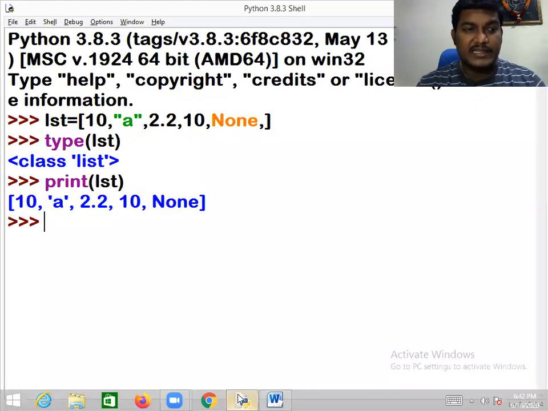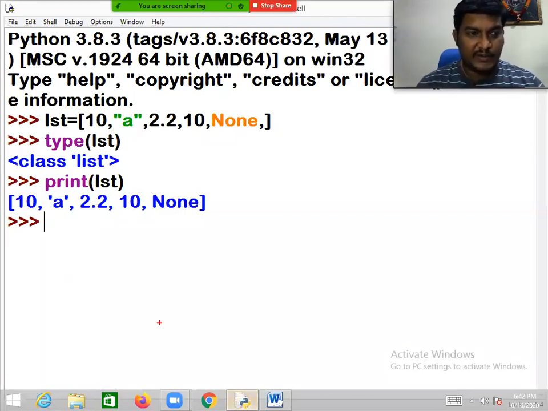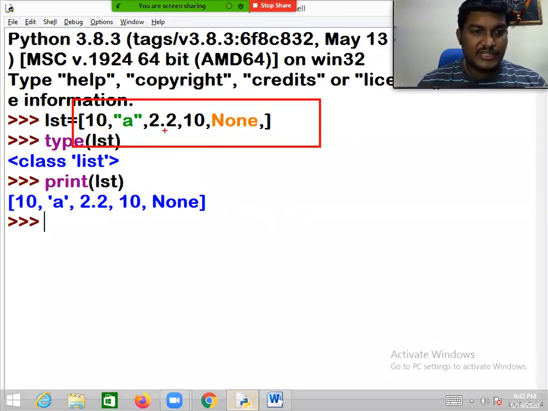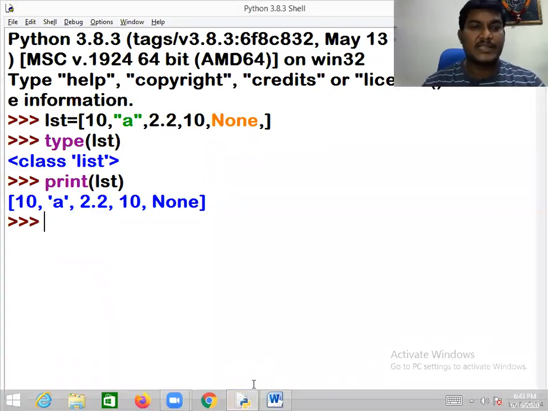Heterogeneous objects are allowed, each object is separated by a comma, and all the objects must be taken in square brackets. These are the rules.